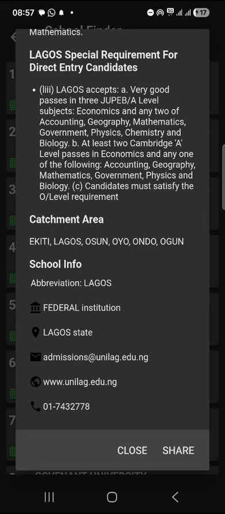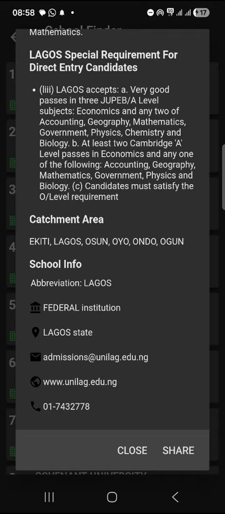Okay, then the next thing you need to take note of is what they call catchment area. So catchment areas, they are like states that will be given special consideration during admission. So if your state is part of these catchment areas, what this means is your cutoff mark will be lower than the general cutoff mark.